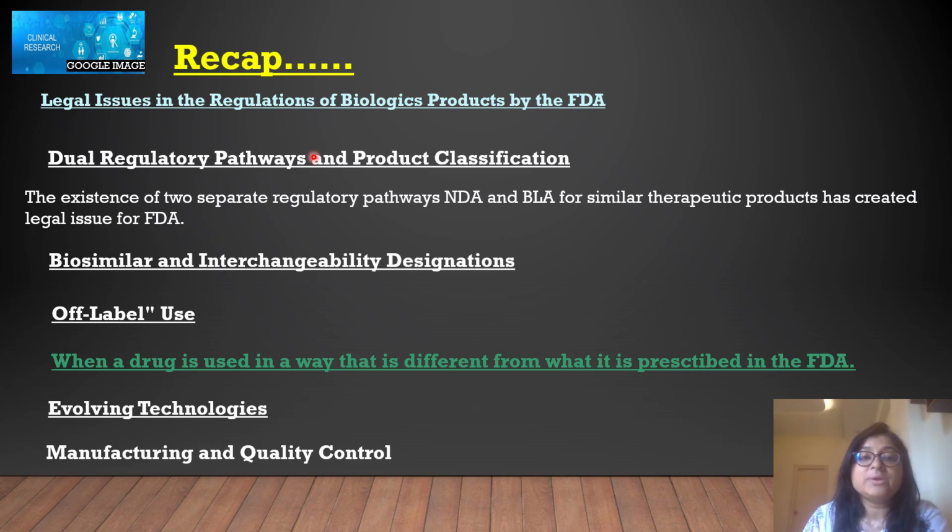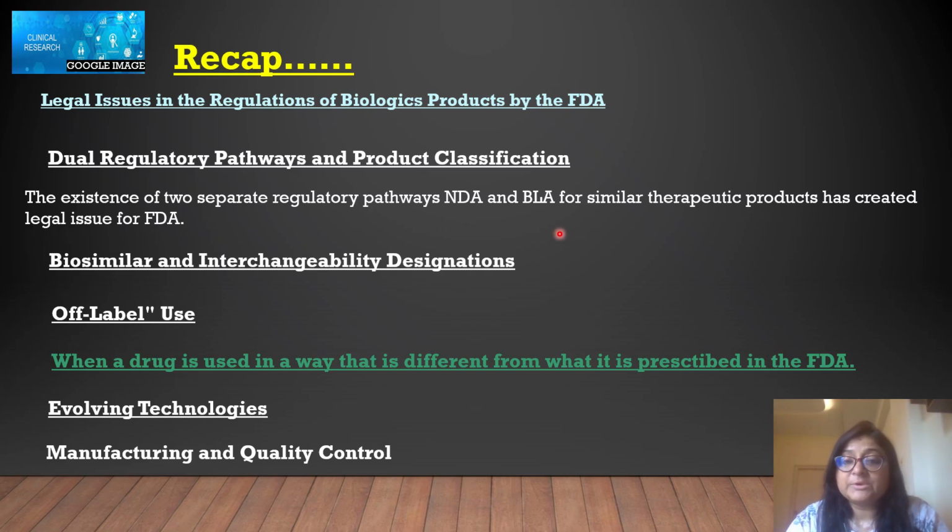So in the previous video, we have talked about the legal issues in the regulation of biologics products by the FDA. So we have talked a lot about the FDA and what the FDA regulations are, and whether there are any legal issues in the regulation of biological products by the FDA. So yes, there are a few legal issues. I have mentioned some important legal issues like dual regulatory pathways and product classification. Basically, for drugs and for biologics, there are two different regulatory pathways, NDA and BLA respectively.